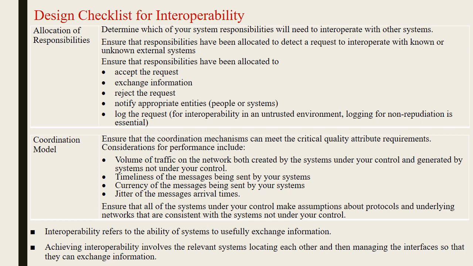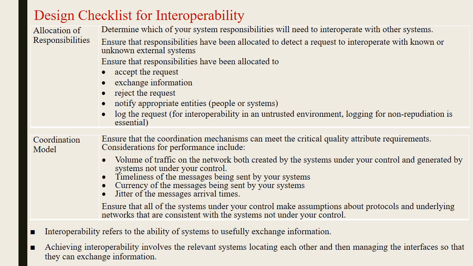It has to determine what all the responsibilities are that need to interoperate, and ensure whether it is necessary or not necessary. Once it has been ensured, it can be allocated to that request. Then it can exchange the information. Once the information has been exchanged, it has to reject the request.